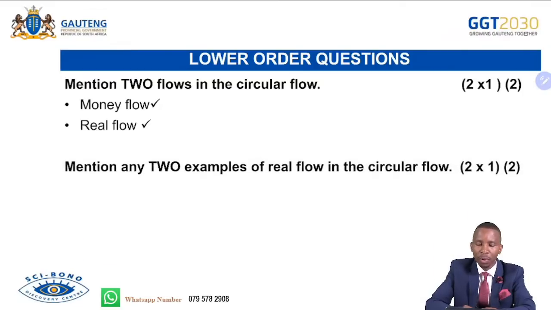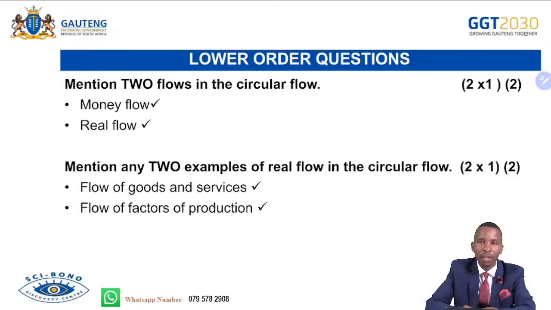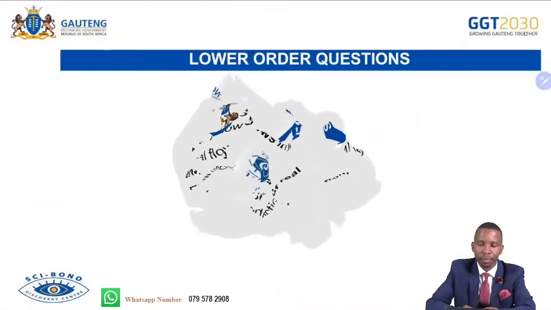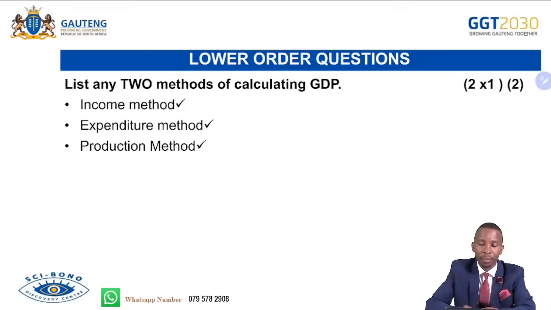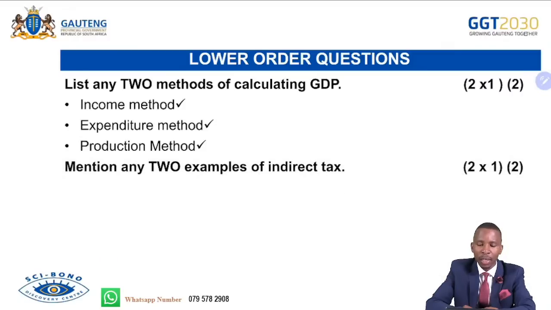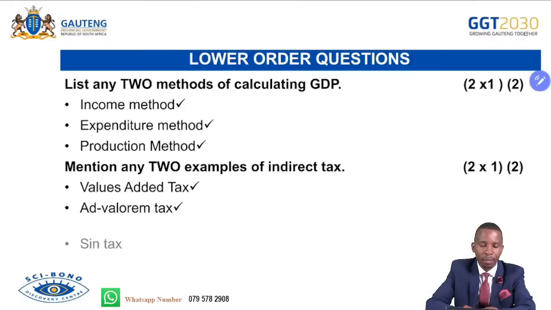Mention any two examples of real flow in the circular flow. Then you have the flow of goods and services. You have the flow of factors of production. We continue. List any two methods of calculating GDP. That's when we have the income method, expenditure method, as well as the production method. Mention any two examples of indirect tax. Value-added tax, ad valorem tax, the sin tax, import taxes or import tariffs.